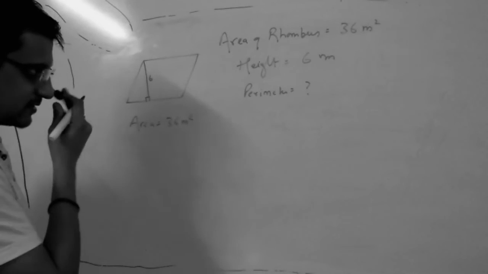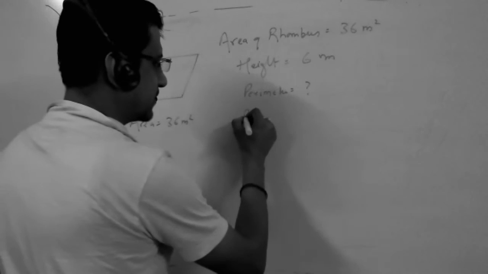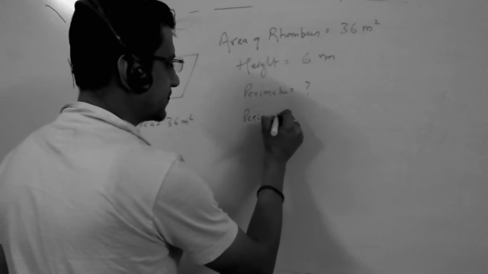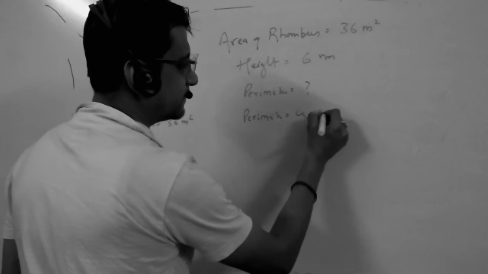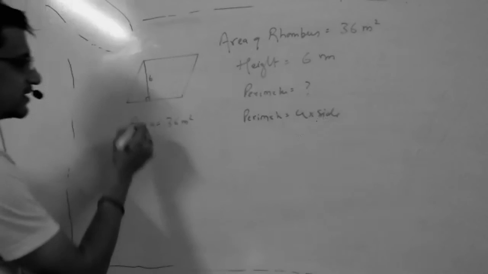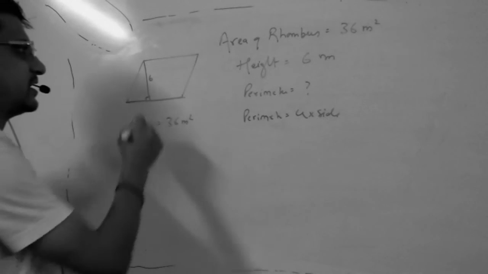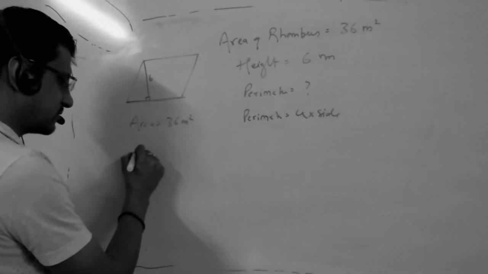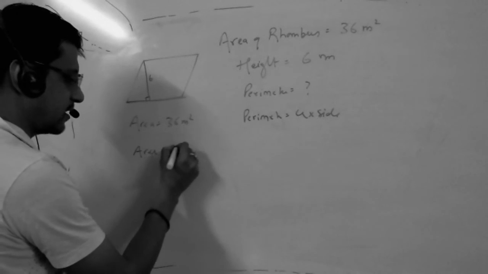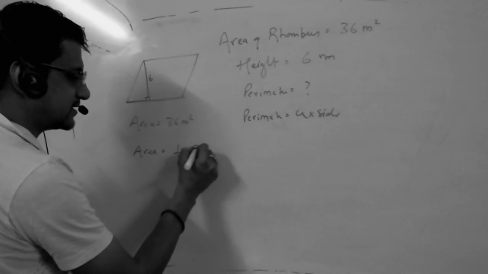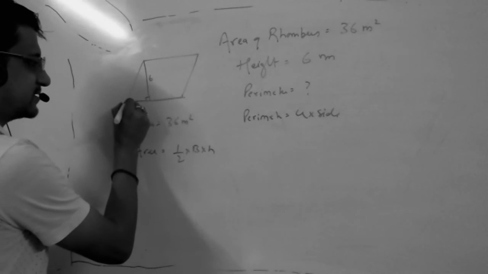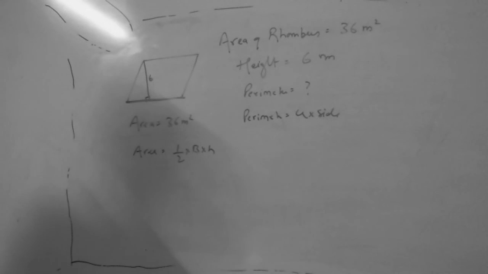Find the perimeter. To find the perimeter, it is 4 into side, and you have to find the side, this side. Just now we discussed that the area of a rhombus is also half into base into height. Base is this one and height is 6.